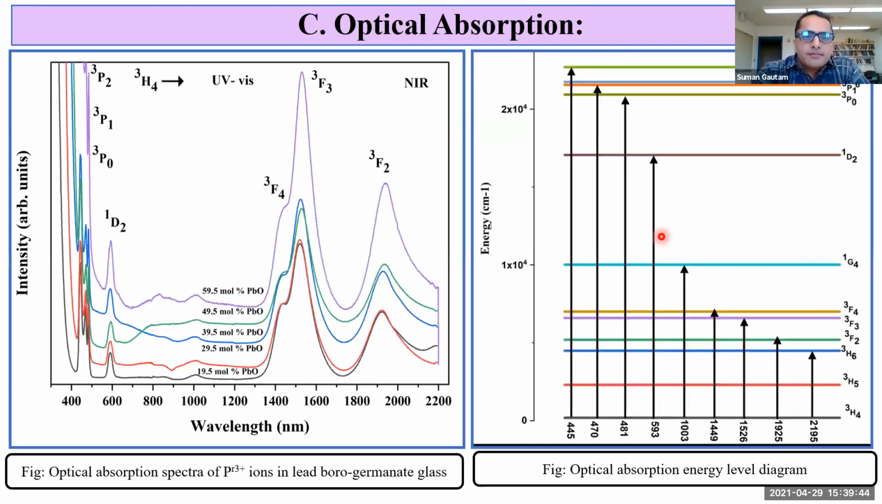Now optical absorption. This is the optical absorption for different mole percentage of PbO. From the wavelength region ranging from UV-visible to near infrared region, we observed distinct 7 absorption bands. Out of 7 absorption bands, 3P2, 3P1, 3P0 and 1D2 lie in the visible region, whereas 3F4, 3F3 and 3F2 lie in the near infrared region. And out of the 7 absorption bands, the bands 3F2 and 3P2, these two bands are called hypersensitive transitions. The corresponding energy level diagram for the absorption spectrum in terms of nanometer is shown in the figure.